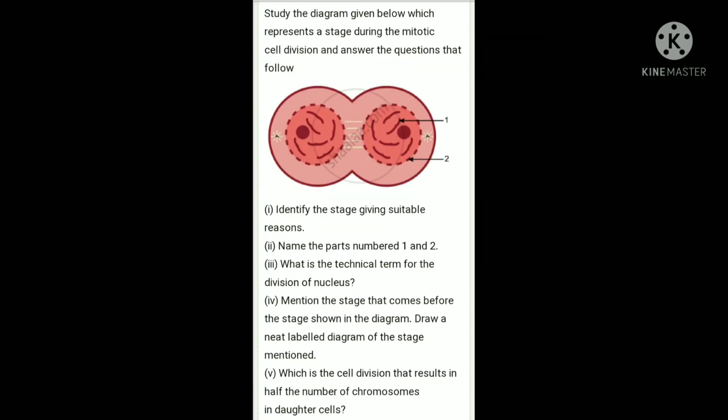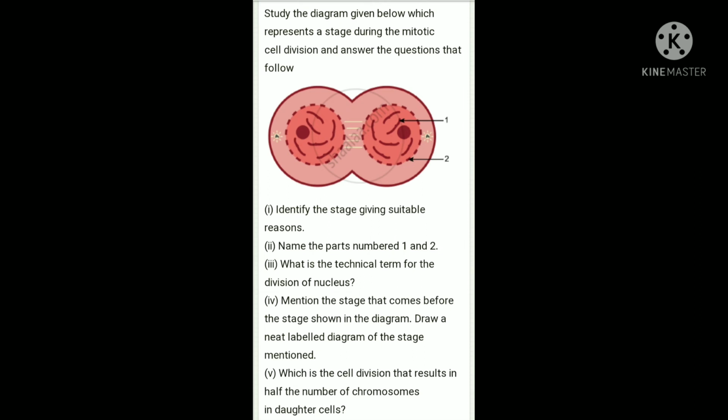The third question is, what is the technical term for the division of the nucleus? Remember, the process of division of the nucleus is called karyokinesis.